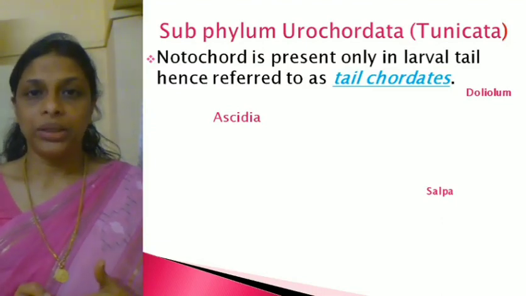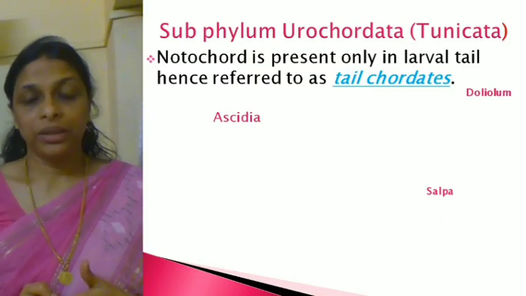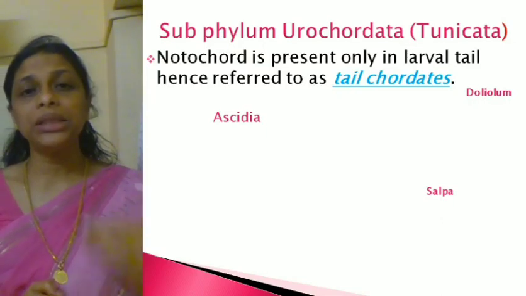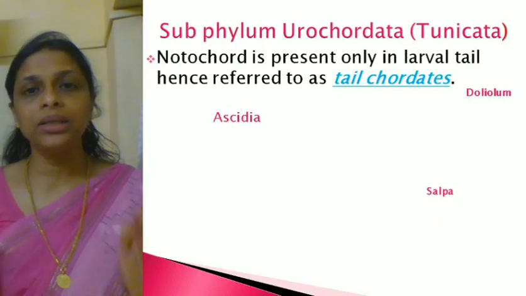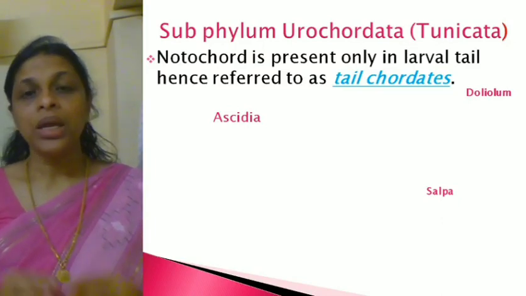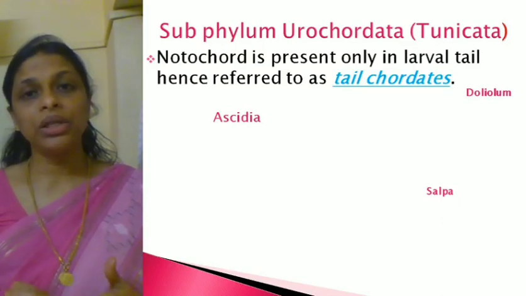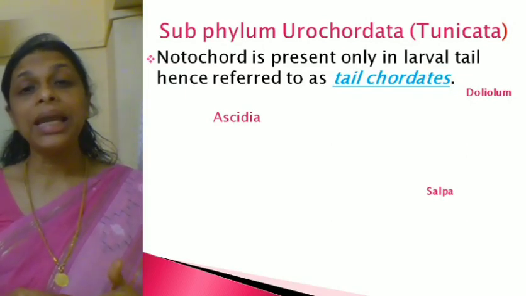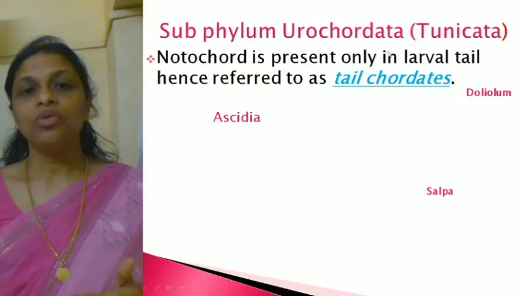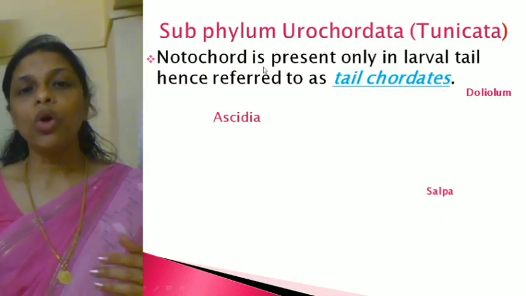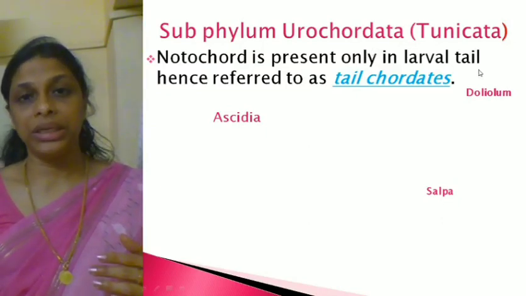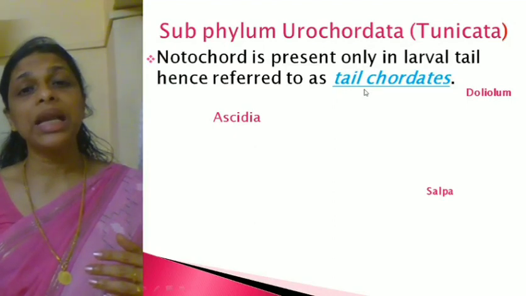In Urochordata, the notochord is present, but it is found only in the tail region of the larvae. It is not found in the adult organism. That is why they are called tail chordates. The one feature you have to remember is that the notochord is present only in the larval tail.